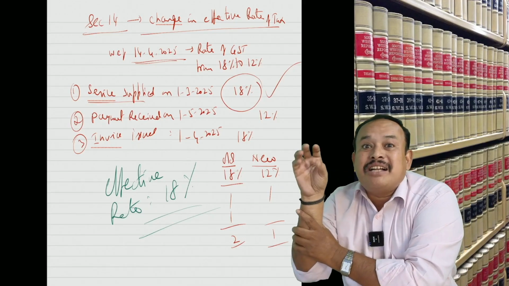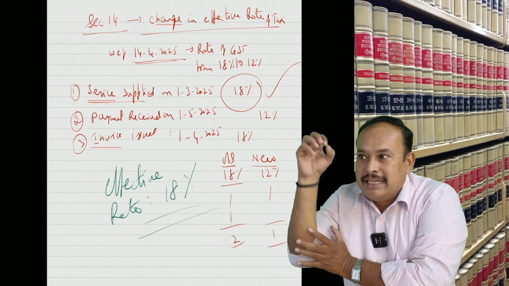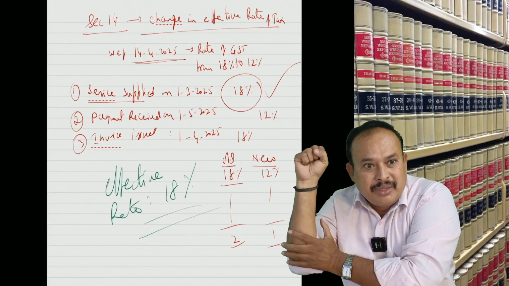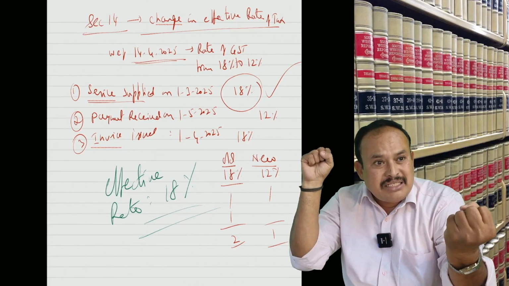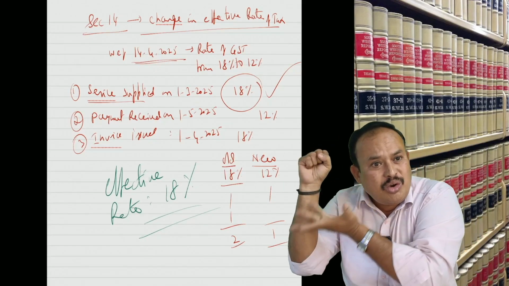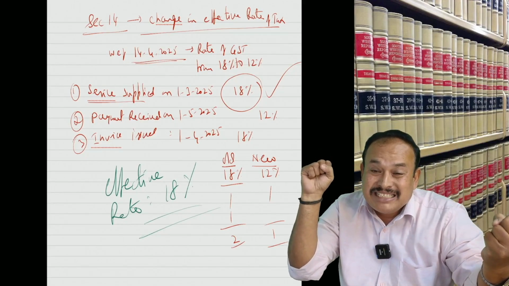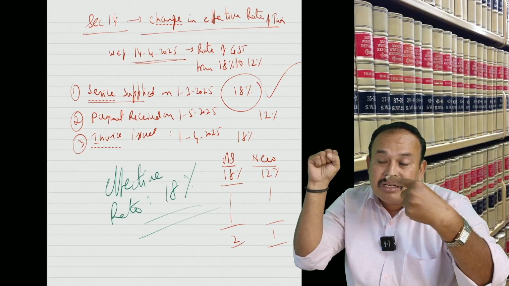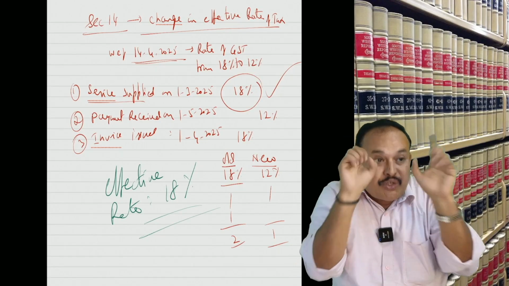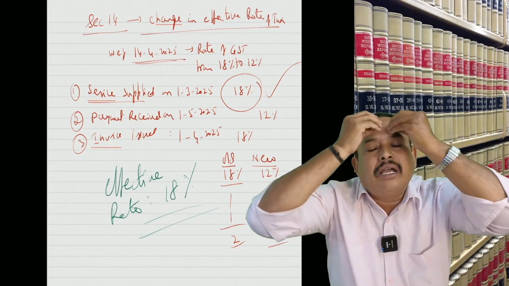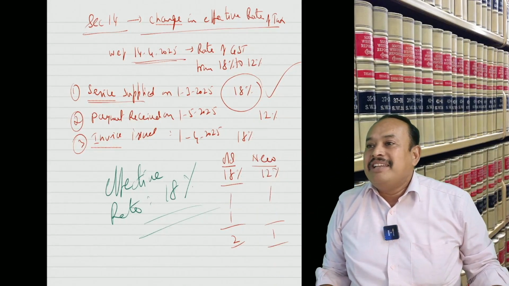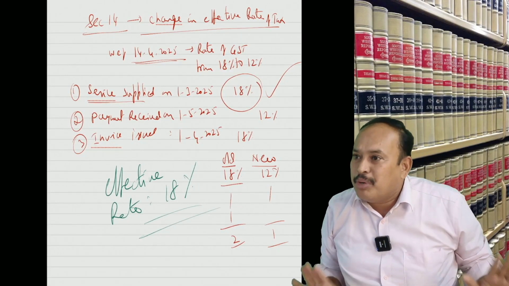With regard to casting of vote, date of completion of service, old rate. Date of invoice, old rate. So invoice date is matching with date of completion of service. If so, invoice date is the time of supply. Invoice date is the time of supply. Purinjatha?